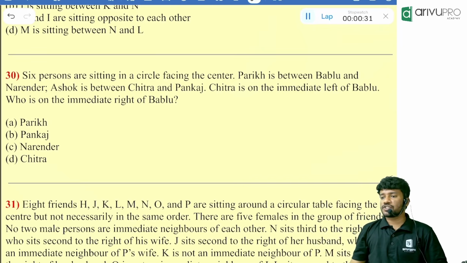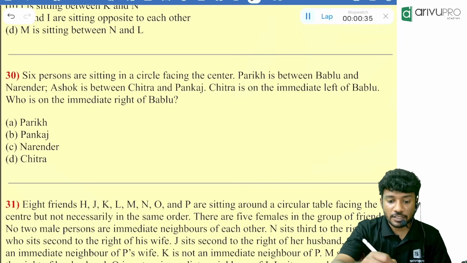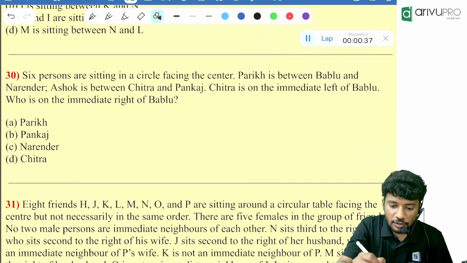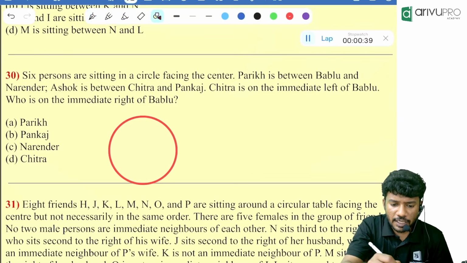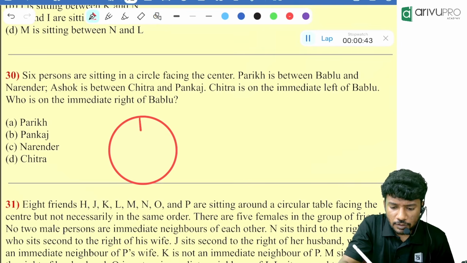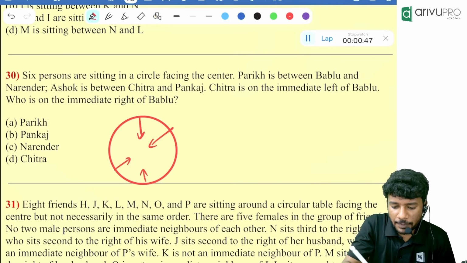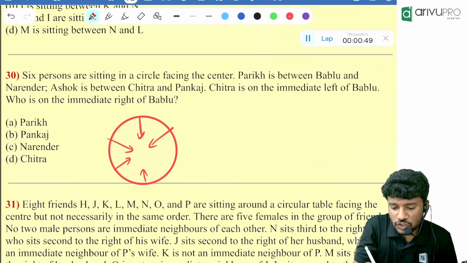Six persons. How many are there in total, people? 6 people are there in total. Okay. Make a note of it. 6 people. So again, I will draw 2 pictures. I think so. Correct. 6 people are there means the picture will look like this.